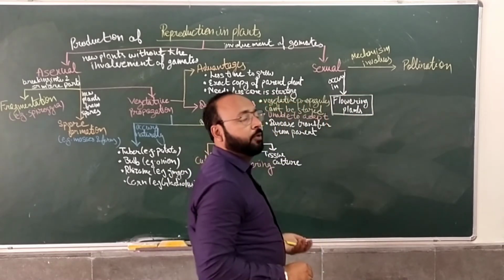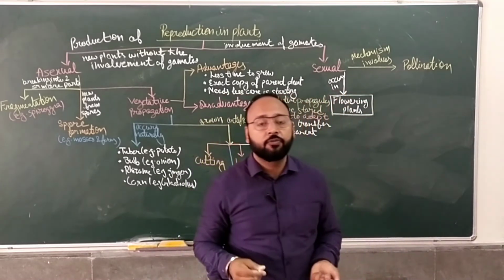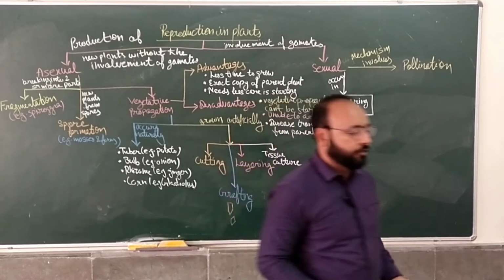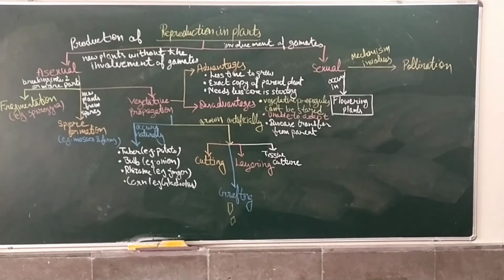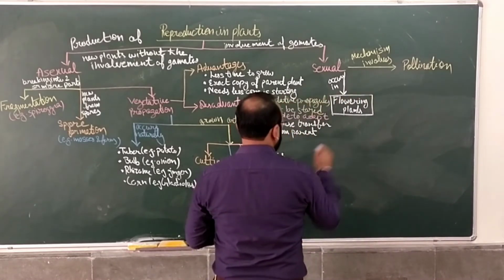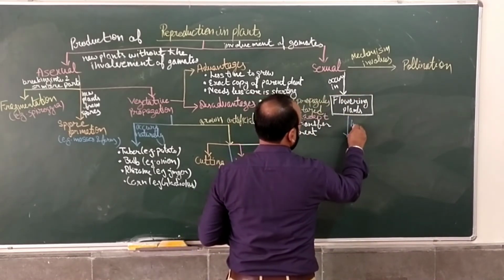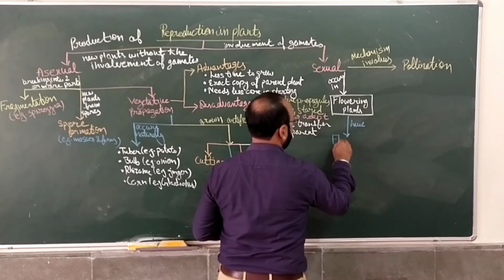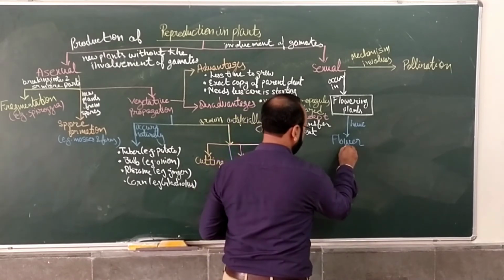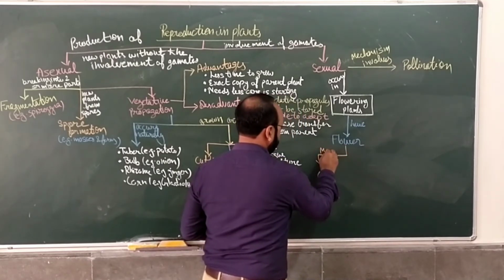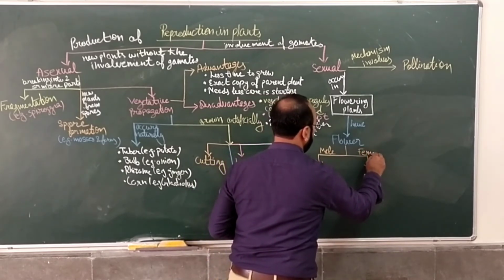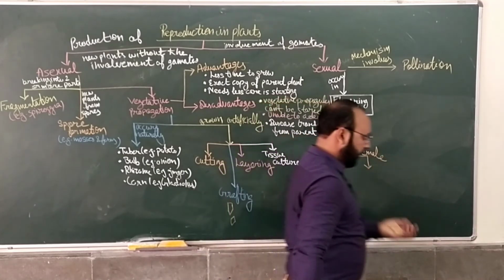Now, what are these flowering plants? Flowering plants can be of two types, which we have already done. One is unisexual, and another is bisexual. First of all, we will discuss flowering plants. They will have flowers, right? And if they have flowers, then they will have a male part and a female part.